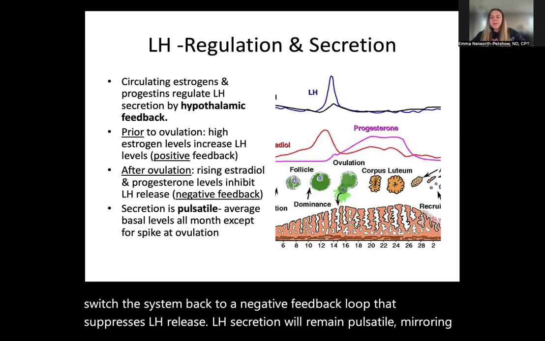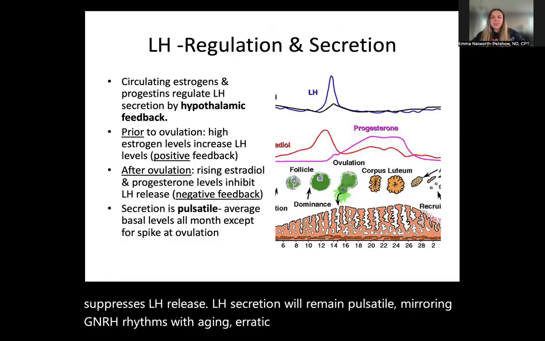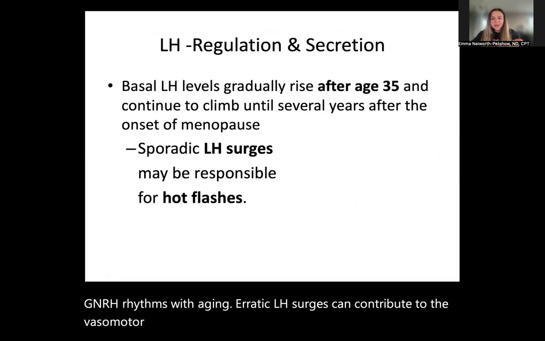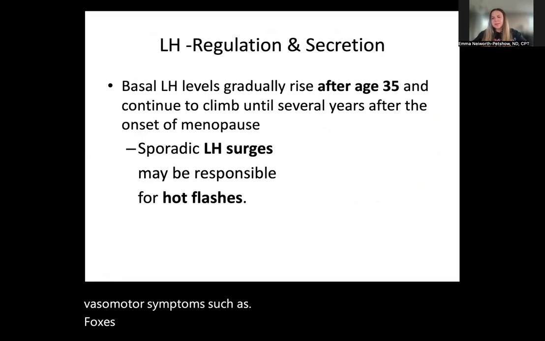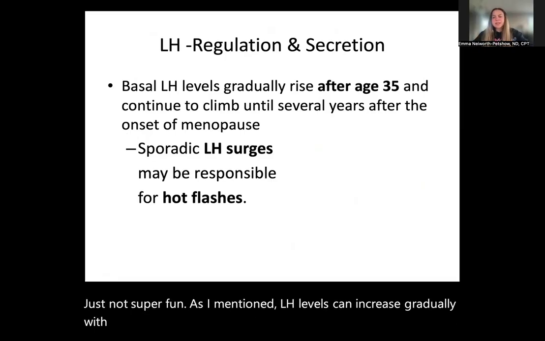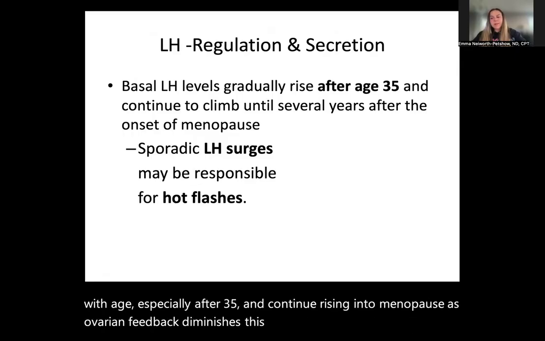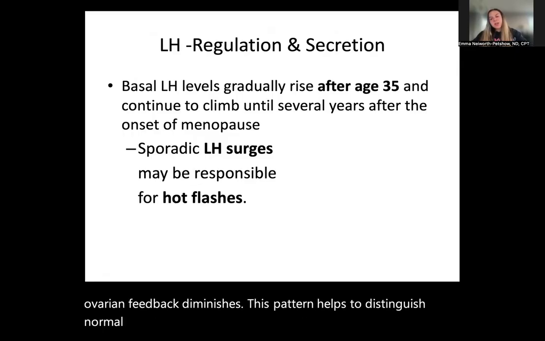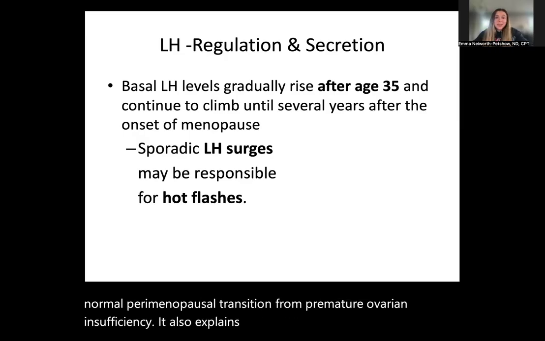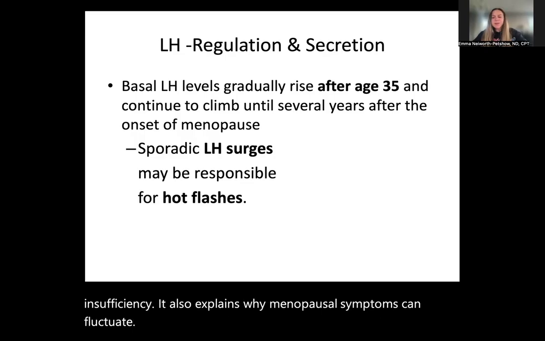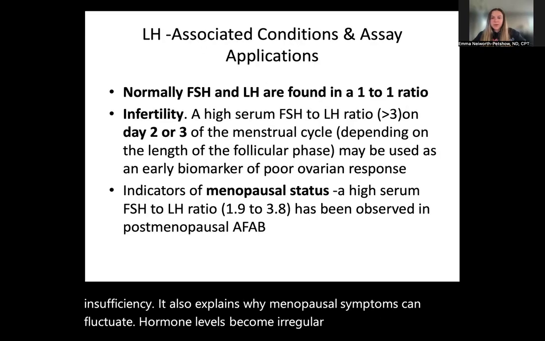With aging, erratic LH surges can contribute to the vasomotor symptoms, such as hot flashes, that patients experience, which is not super fun. As I mentioned, LH levels can increase gradually with age, especially after 35, and continue rising into menopause as ovarian feedback diminishes. This pattern helps to distinguish normal perimenopausal transition from premature ovarian insufficiency. It also explains why menopausal symptoms can fluctuate. Hormone levels become irregular before stabilizing at a postmenopausal range.